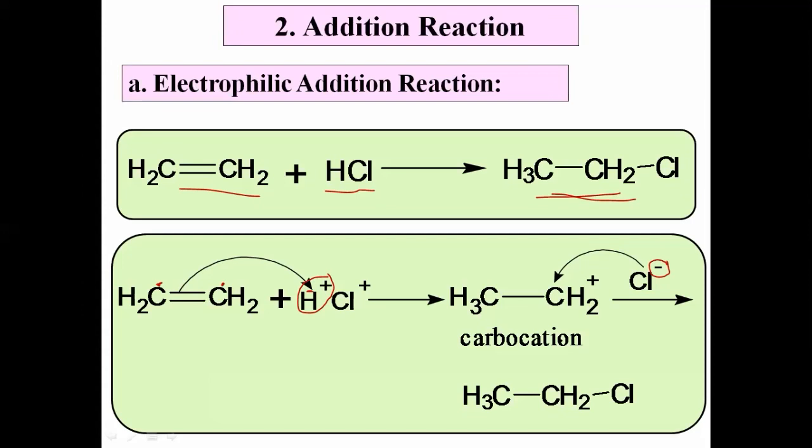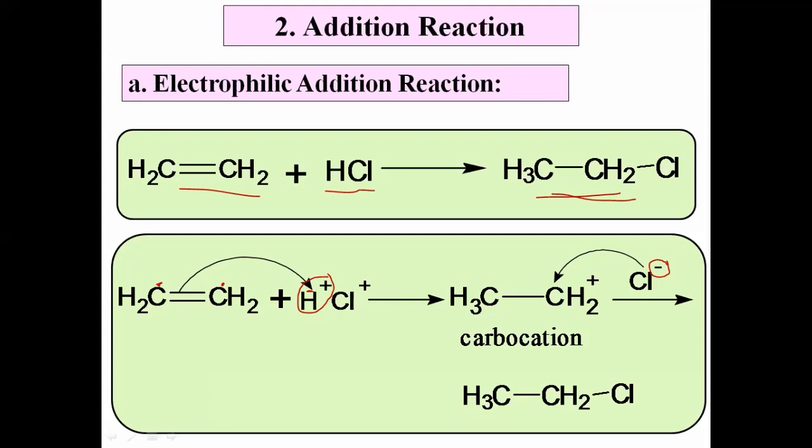But what is the main concept of the reaction? या reaction मध्ये main काय या ठिकाणी होतं? What happens in the reaction? This reaction, that addition reaction is initiated. याची सुरुवात कुठून होते? That addition reaction is initiated by the attack of H plus ion, by the attack of positively charged ion, by the attack of electrophile. Positively charged ion means this is an electrophile, and thus that reaction is initiated. That reaction is started by the attack of electrophile.